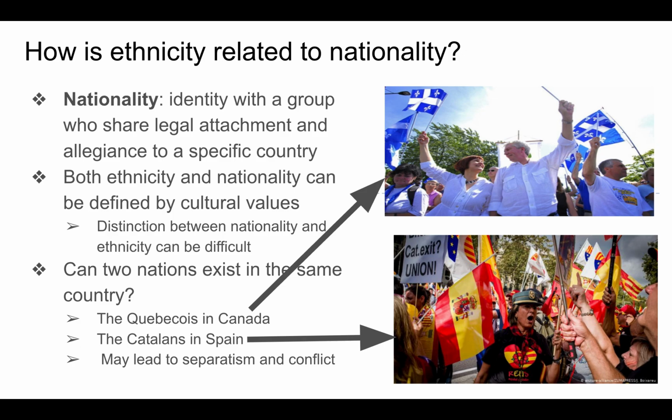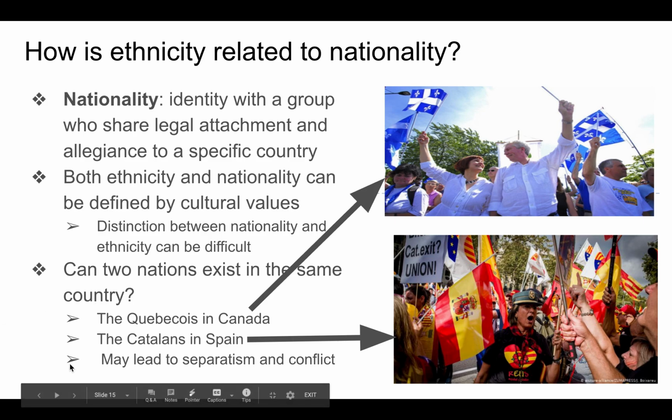Can two nations exist in the same country? For sure they can, like we see with the French Canadians in the Quebec region of Canada, and the Catalans in Catalonia in Spain. But each of those two areas have had movements towards separatism, which has led to a possible separation within those countries.